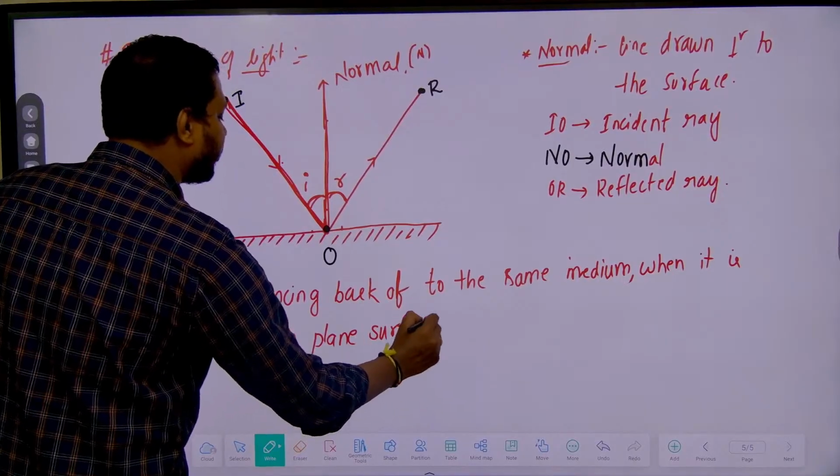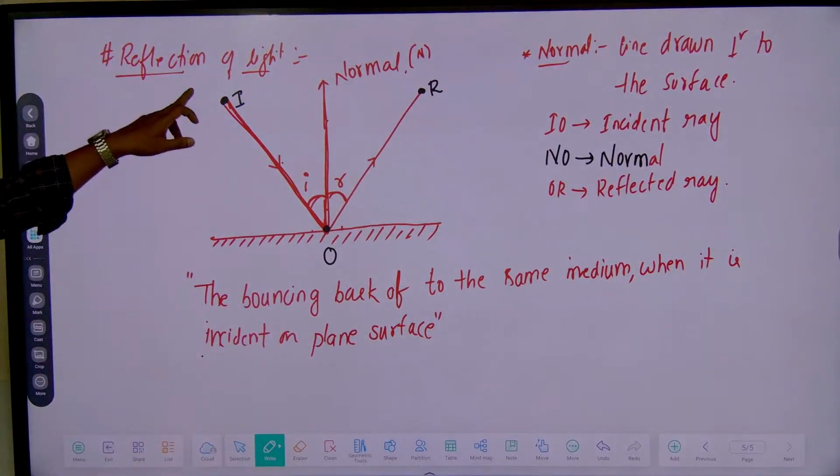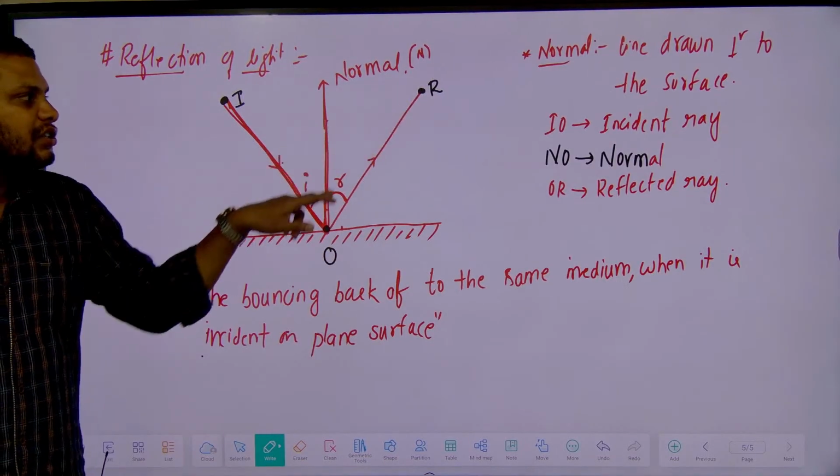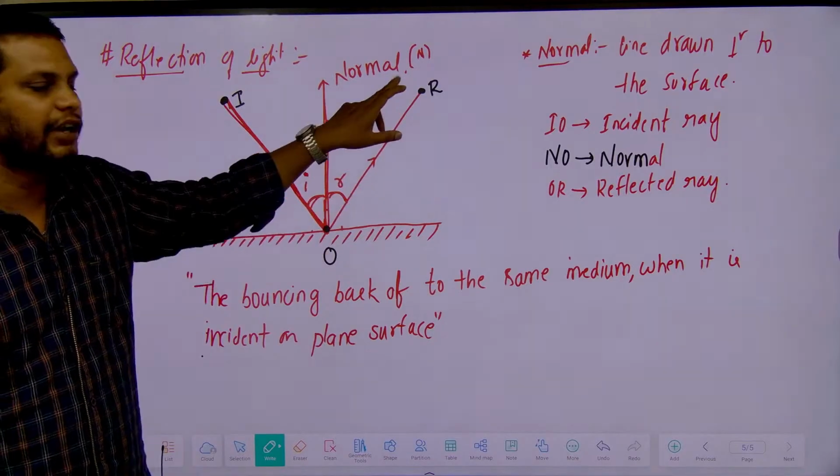This is called reflection. In reflection, the light ray is incident here, and after reflection it has to go to the same medium.